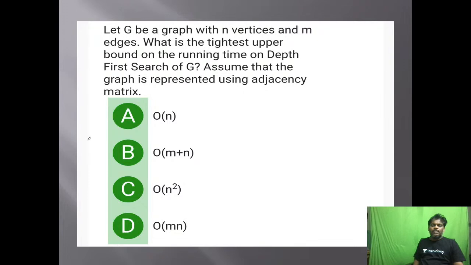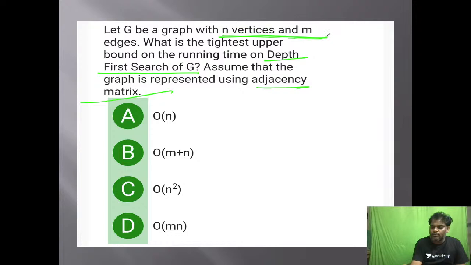Next one. Let G be a graph with n vertices and m edges. What is the tightest upper bound on the running time of depth first search of G, assuming that the graph is represented as an adjacency matrix? You know very well. Which algorithm is being asked? DFS. For the DFS algorithm, what is the time complexity? Adjacency matrix. N vertices and m edges. Adjacency matrix doesn't depend on the number of edges.